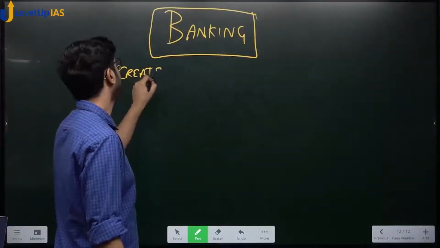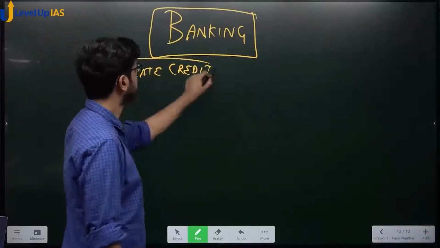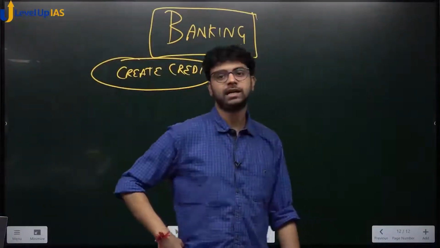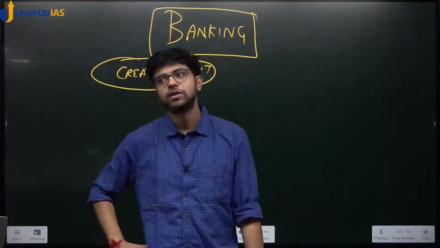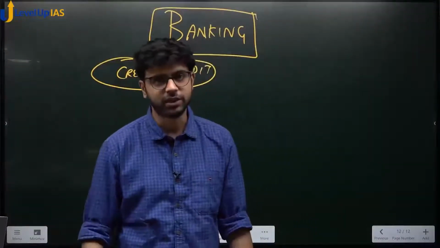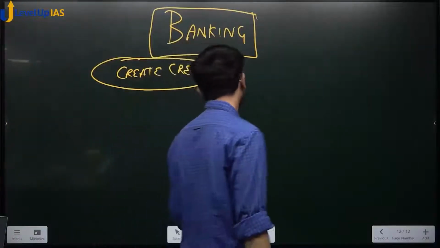Sir, how do they create credit? What do you mean by credit? Is it money? No. Credit is the amount of loans which are given in the economy. Credit is the amount of udhari which is going on. It is not hard cash. It is not money actually. It is the amount of udhari. Okay? See this. Very interesting.